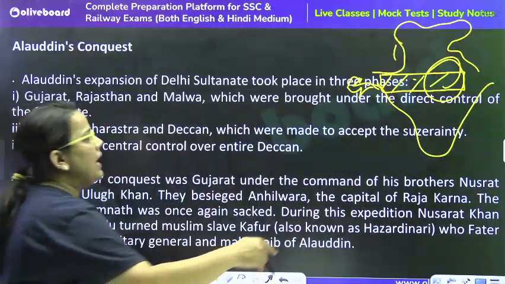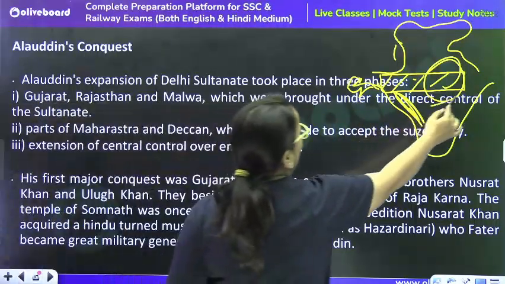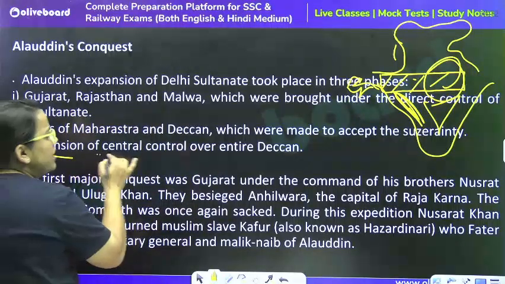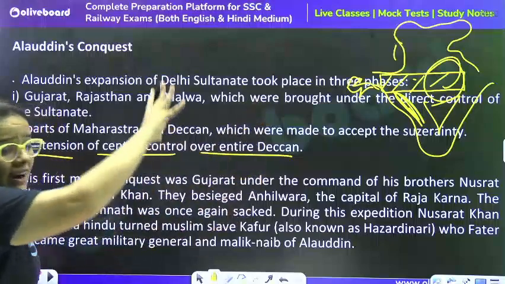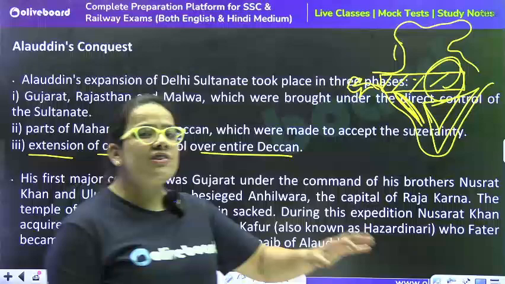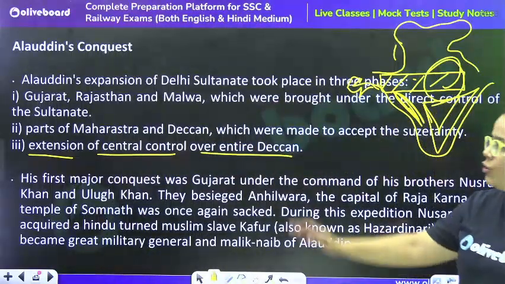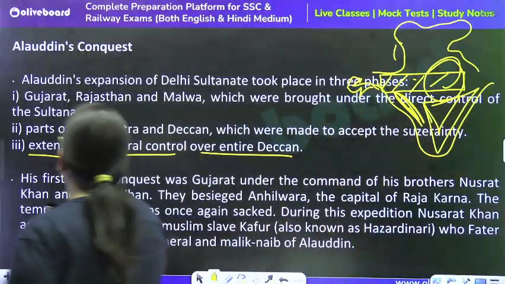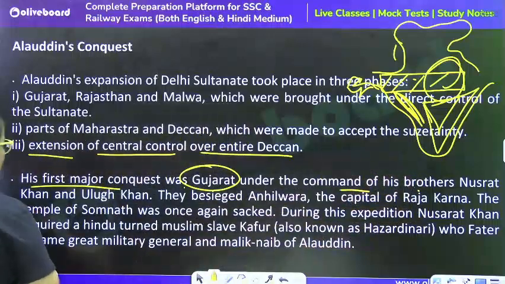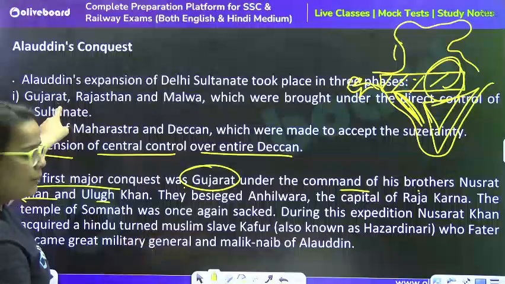In the second phase, he started conquering the Maharashtra region and the Deccan Plateau part. So this particular region was made to accept his suzerainty. And in the third phase, central control over the entire Deccan region. So he was the first ruler who conquered the South India region, or you can say the Deccan Plateau of India. Now, his first major conquest was Gujarat under the command of his brother Nusrat Khan and Ulugh Khan, where he started to spread his empire.